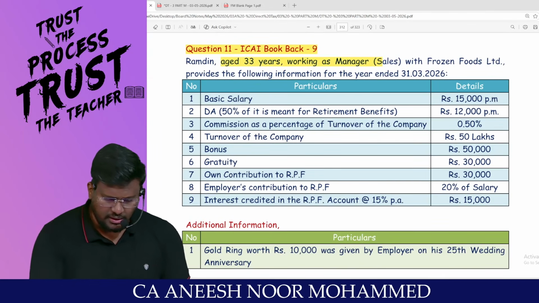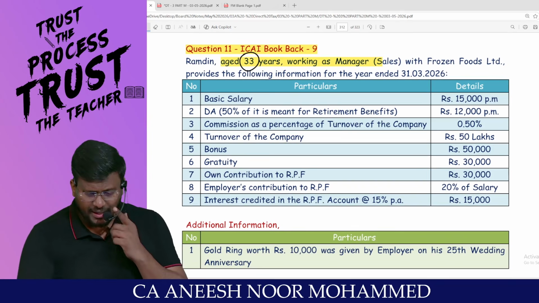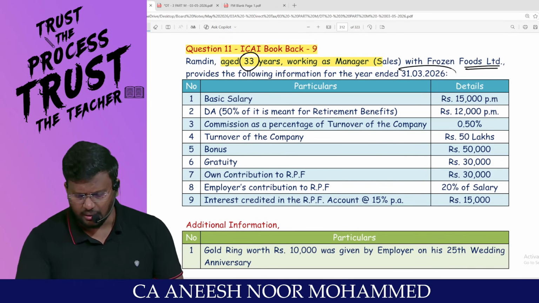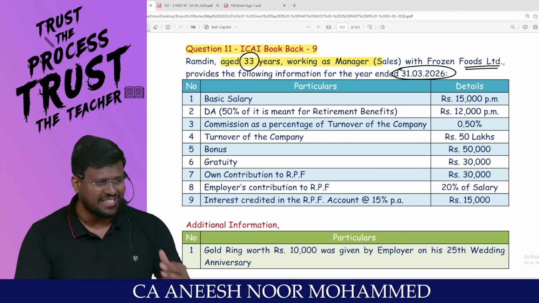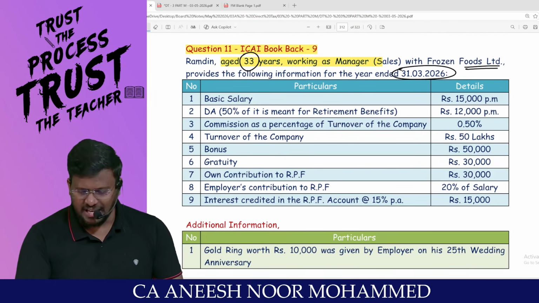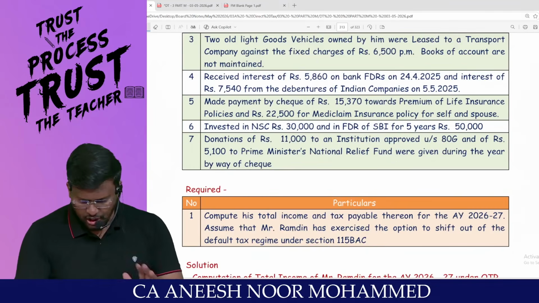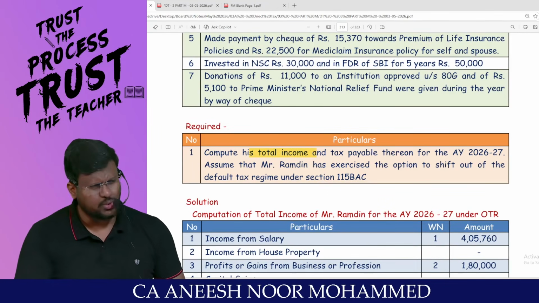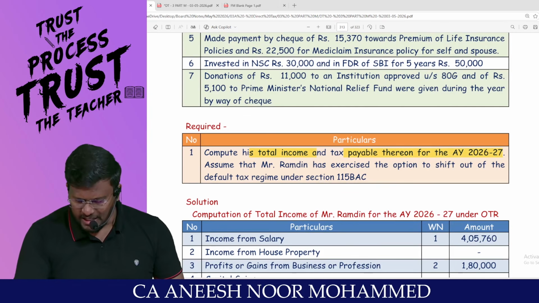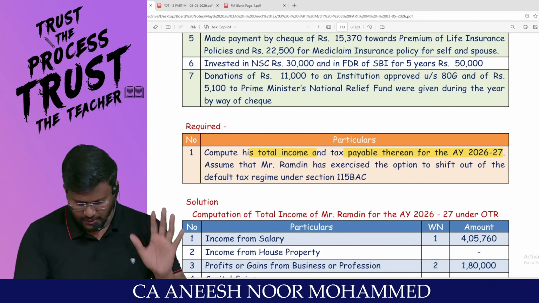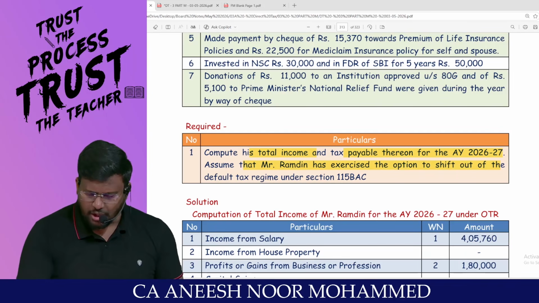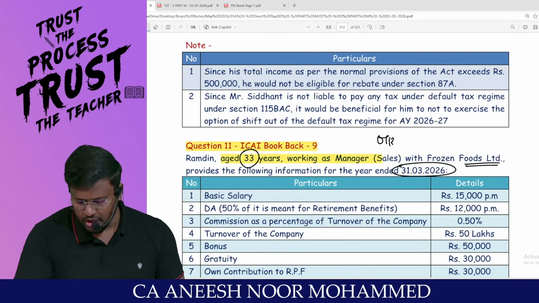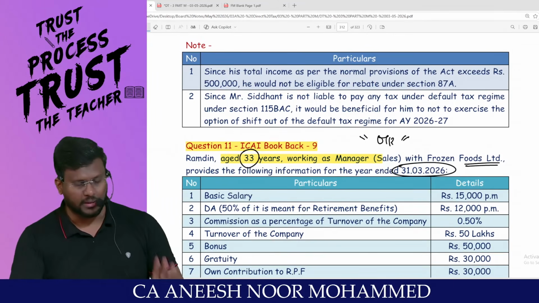Ramdin, age 33 years, working as manager sales with Frozen Foods Limited, provides the following information for the year ended 31/3/2026. Basic salary, basically a salary question. Basic salary 15,000 per month. Additional information is also there. Required is also there. First, we will read the required. Compute the total income and tax payable thereon for assessment year 26-27. Assume that Ramdin has exercised the option of shifting out of the default tax regime. That means the question is an optional tax regime question. Super. Then from that angle, we will think and we will write.